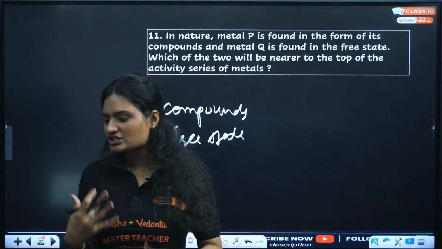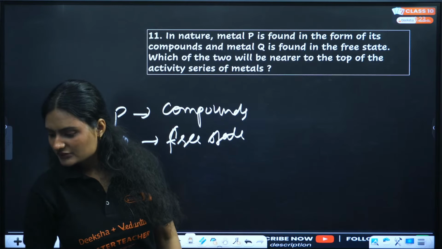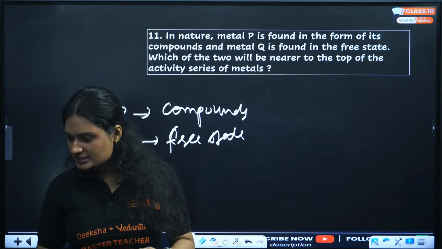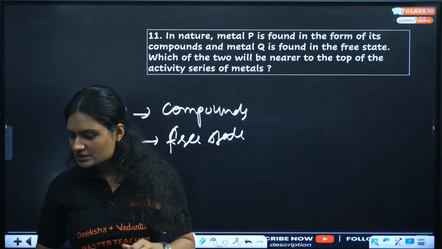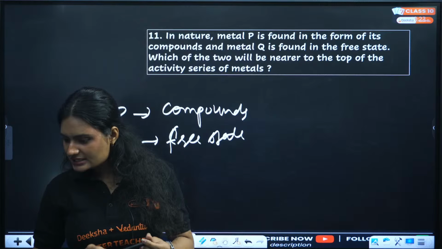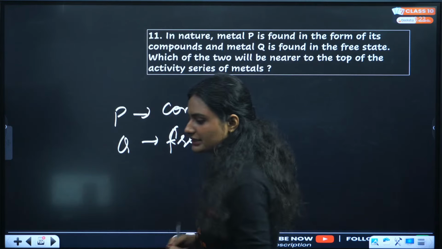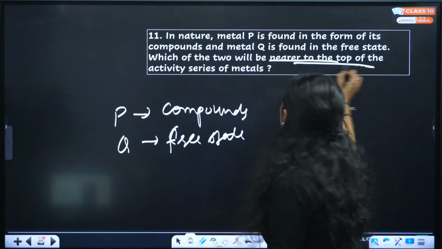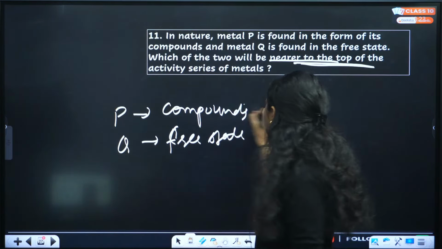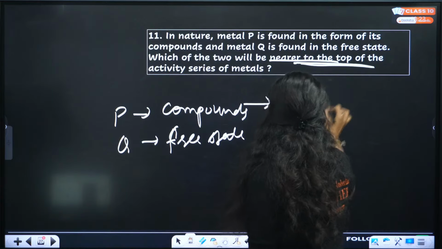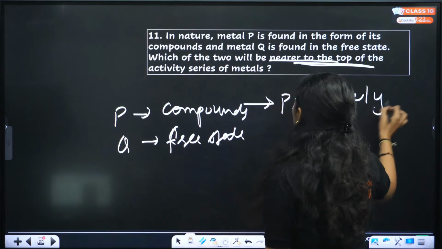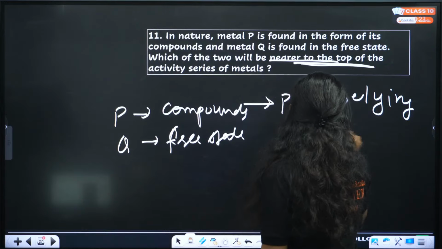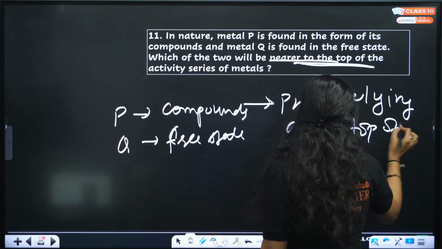Gold and silver, less reactive, won't react with them. So which will be lying near the top of the activity series? P will be lying at the top of the reactivity series.